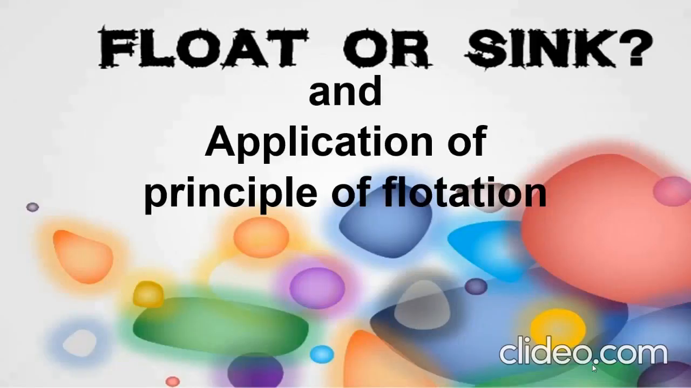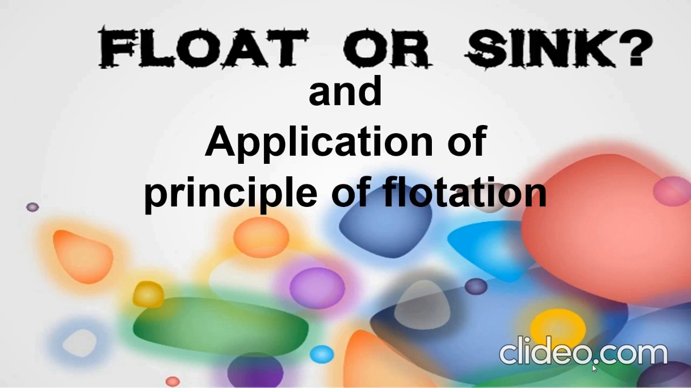So next we see float or sink. So whether an object will sink or float in a liquid is determined by the density of the object. That's what we saw right now, right? Yes. And if the density of the substance is less than the density of the liquid, it will float. For example, a piece of wood which is less dense than water will float on it. Any substance having more density than water, for example, a stone, will sink into it.